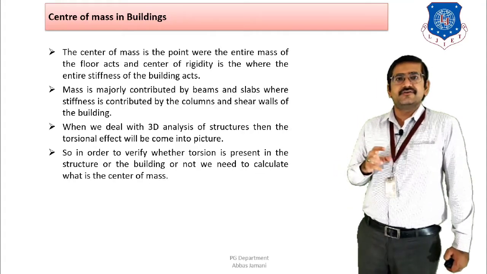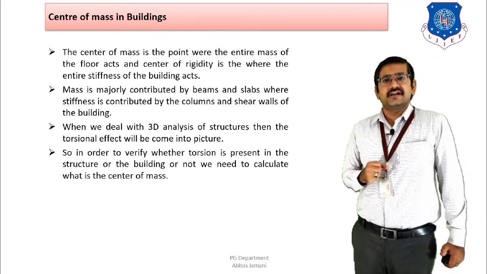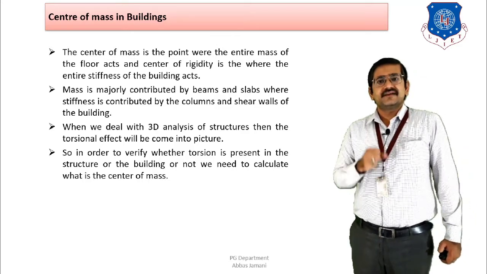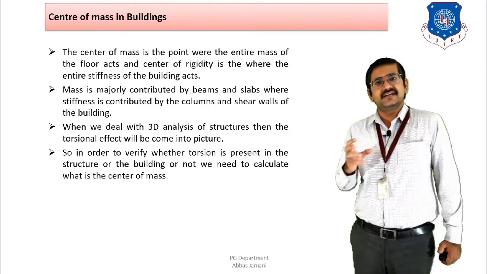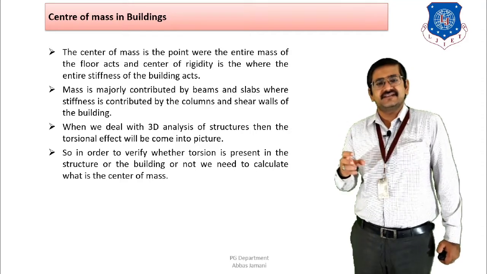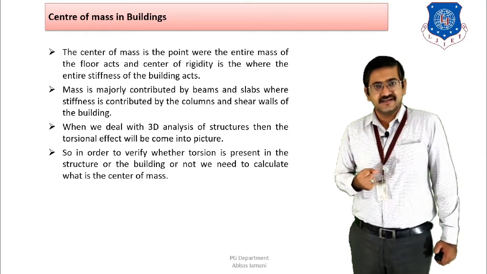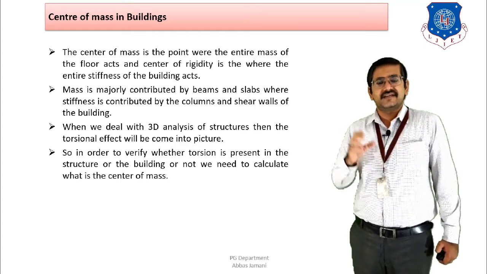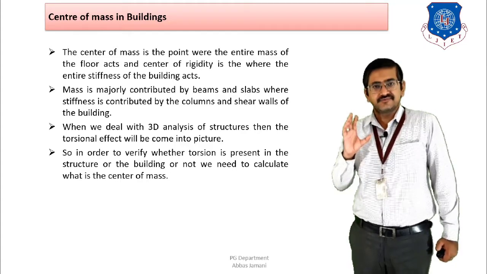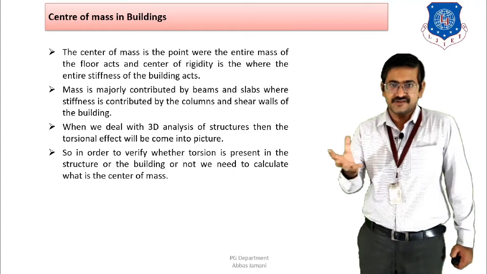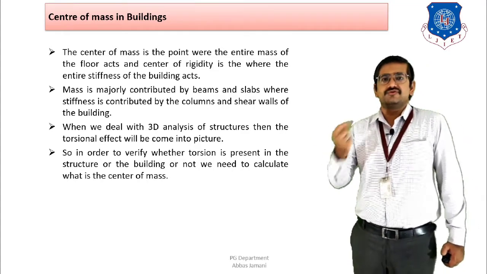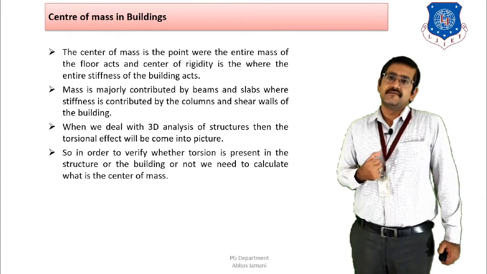So when you do the three-dimensional modeling of a particular structure in ETABS or STAAD, then after modeling, we study the behavior, that is, we study the translation in x direction and the translation in z direction. And when you do that, as we have discussed in the earlier lectures, you may observe that sometimes the twisting is taking place about the horizontal axis, or in most of the cases, it is going to take place about the vertical axis.